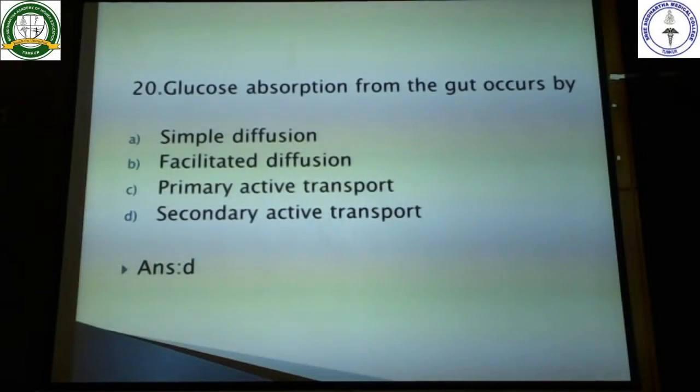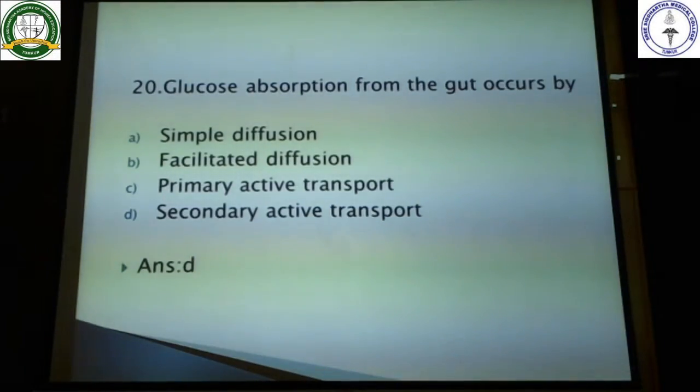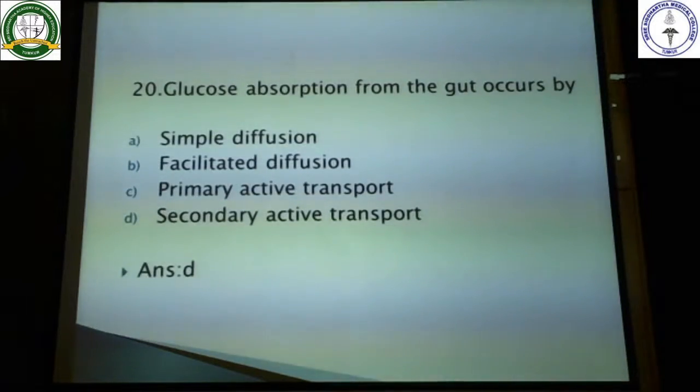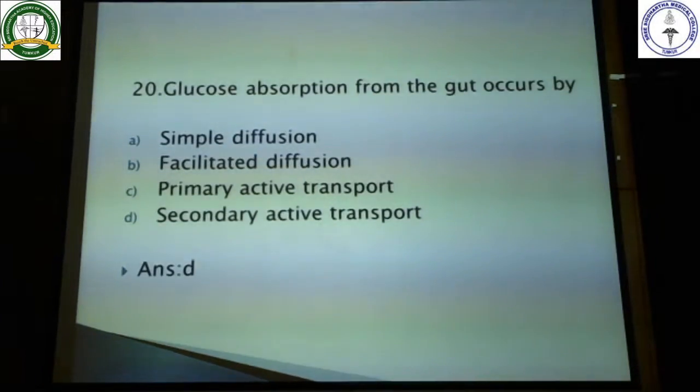Next, the glucose absorption from the gut occurs by, the answer has already come, that is the secondary active transport, but let's see how it happens. The options given are simple diffusion, facilitated diffusion, primary active transport, and secondary active transport. Here the glucose is being absorbed from the gut with the help of sodium co-transporter.